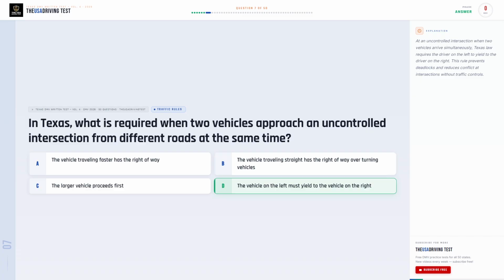The correct answer is D, the vehicle on the left must yield to the vehicle on the right. At an uncontrolled intersection when two vehicles arrive simultaneously, Texas law requires the driver on the left to yield to the driver on the right. This rule prevents deadlocks and reduces conflict at intersections without traffic controls.